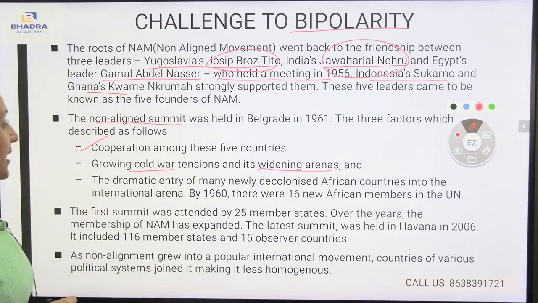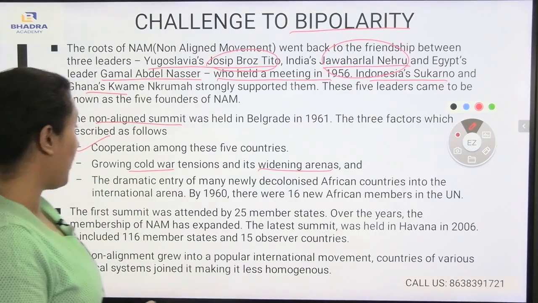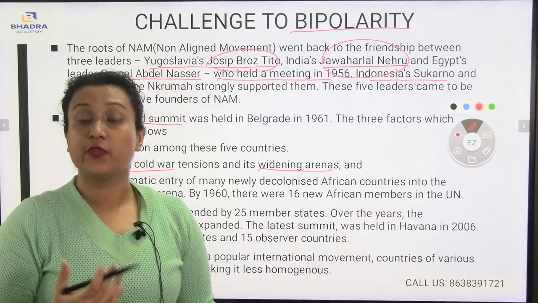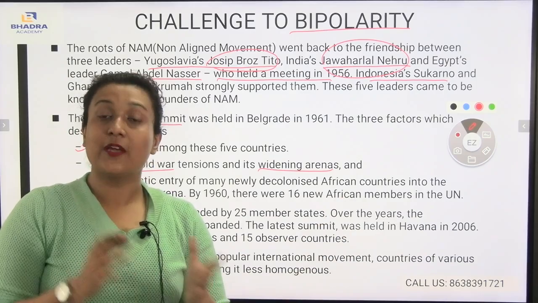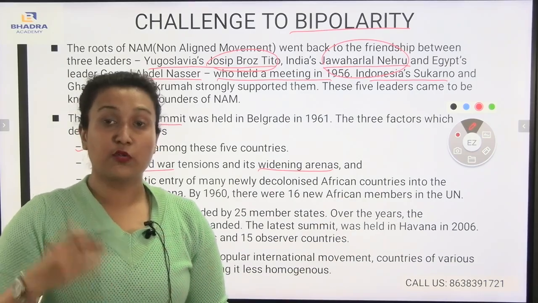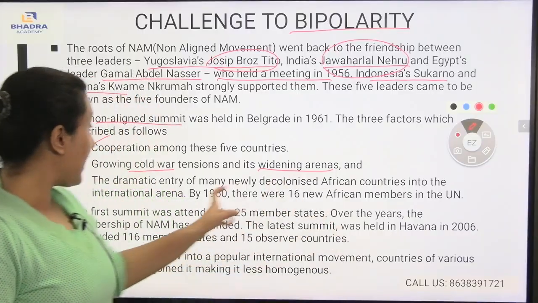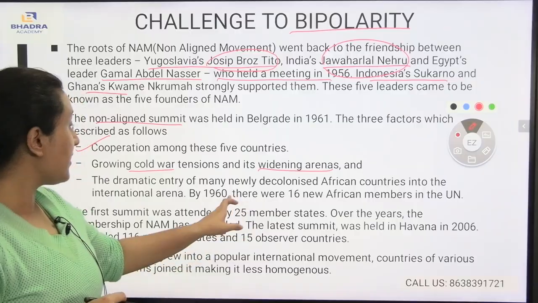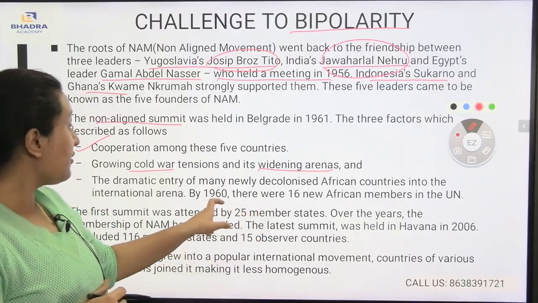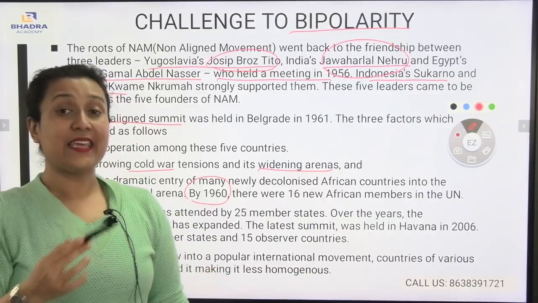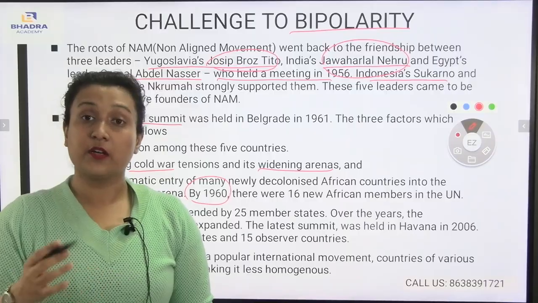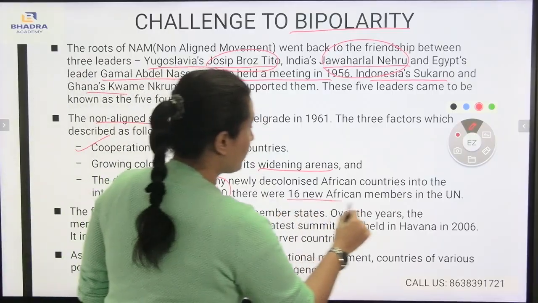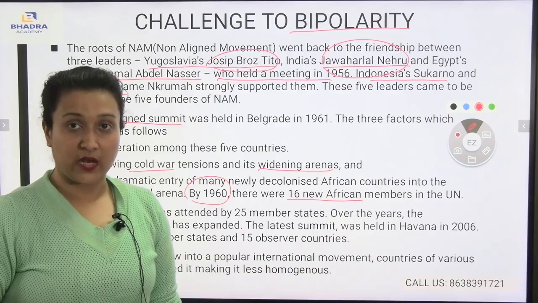And third comes the dramatic entry of newly decolonized African countries. Decolonized African countries means those countries which are no longer colonies of other countries, which have got their freedom. So as a result, they also participated in the international arena to discuss the Cold War, and by the year 1960, 16 new African countries became members of the UN, which means the other five countries were there and 16 new countries became part of the organization.